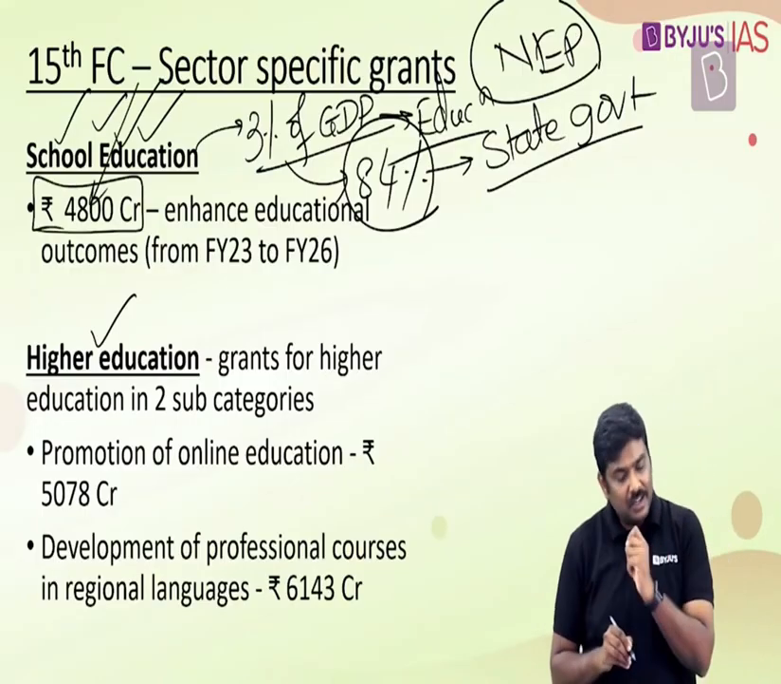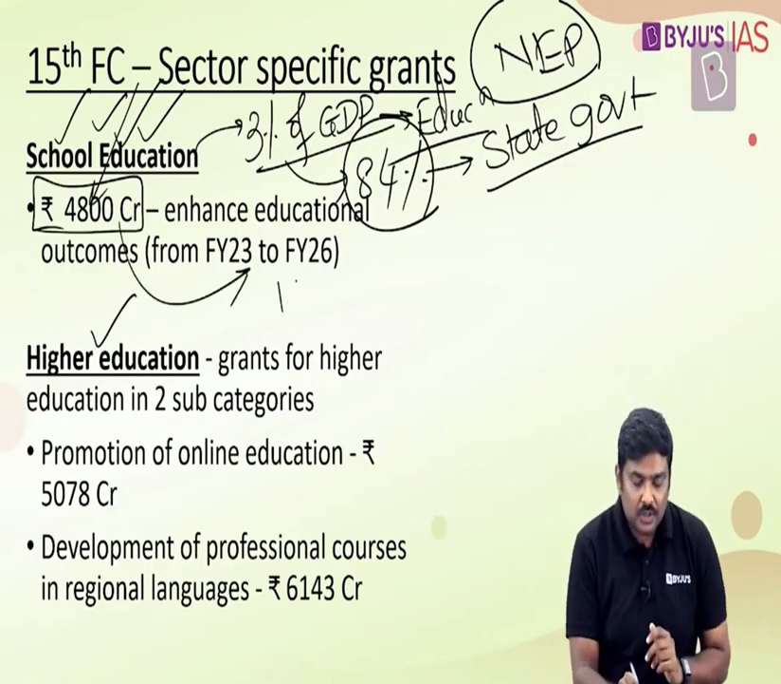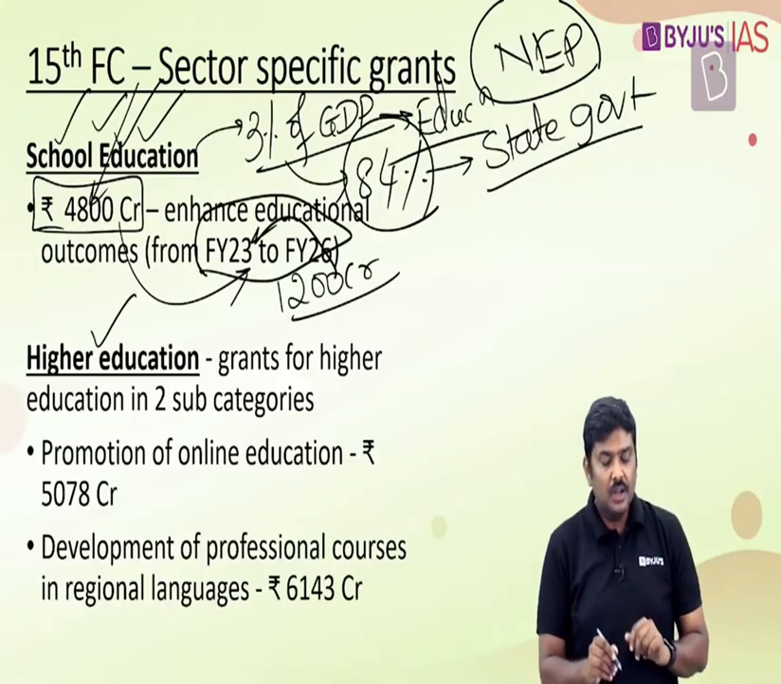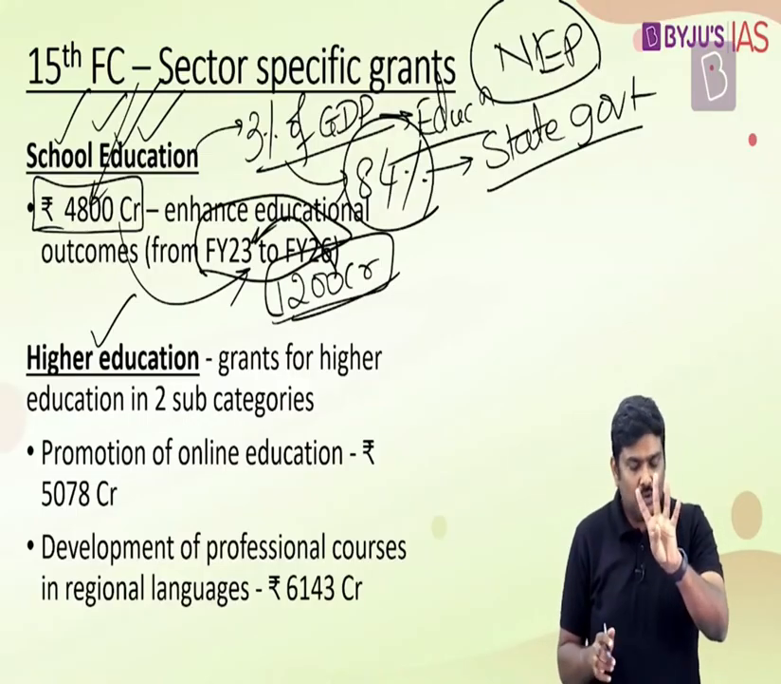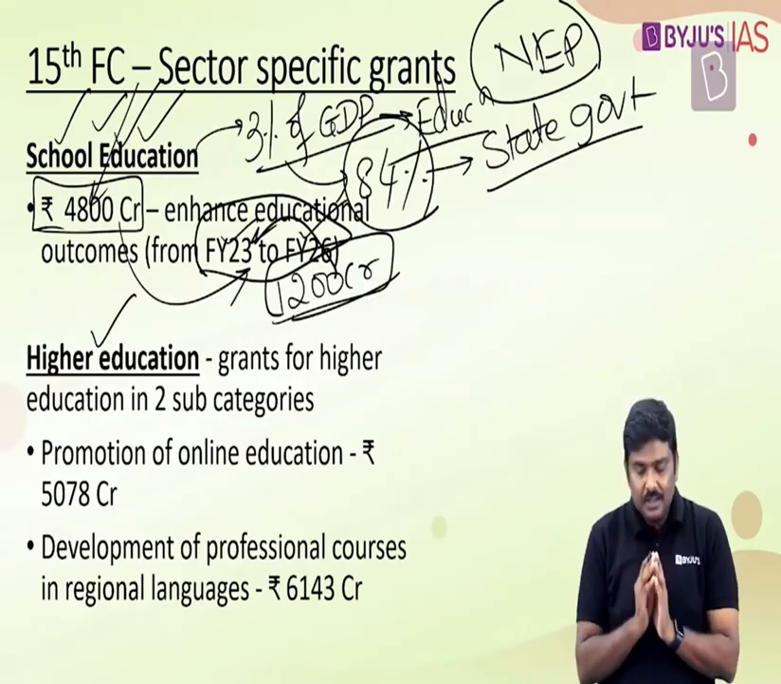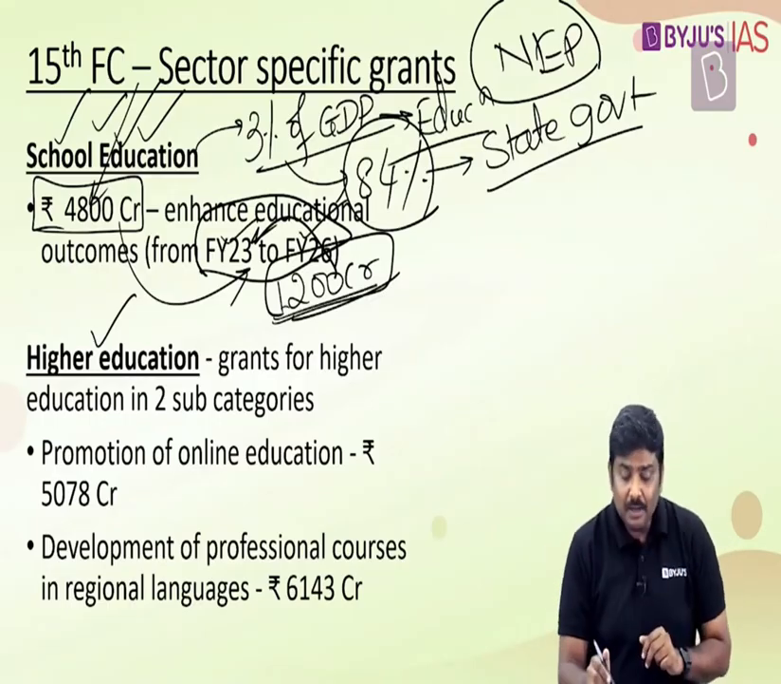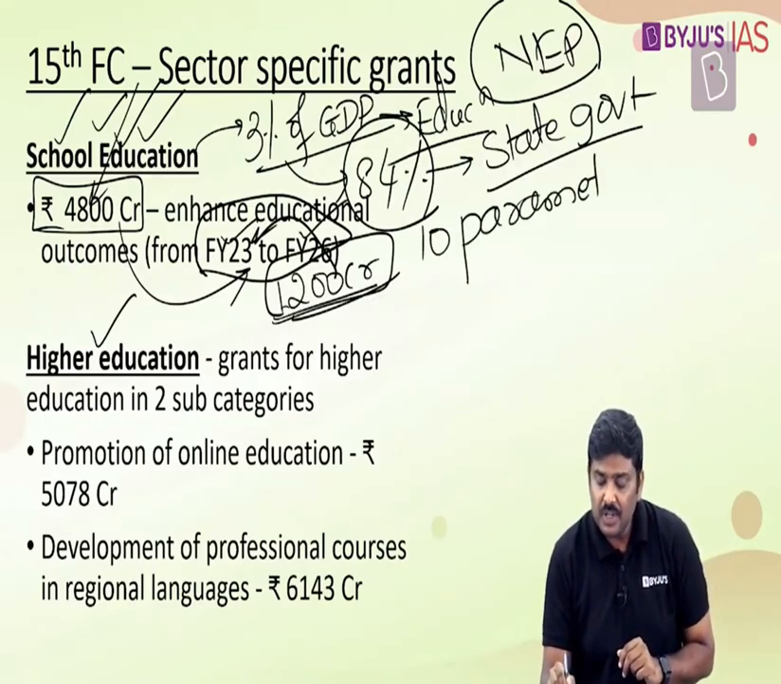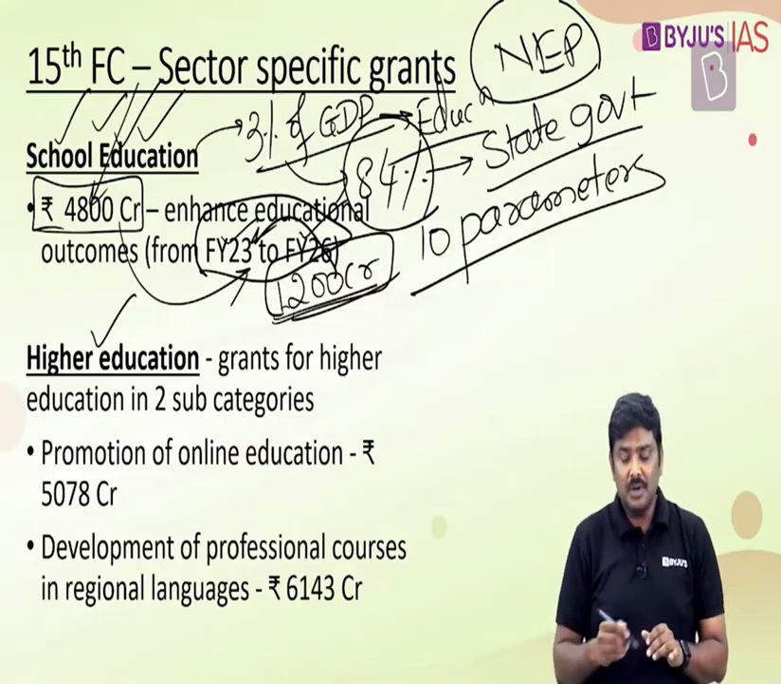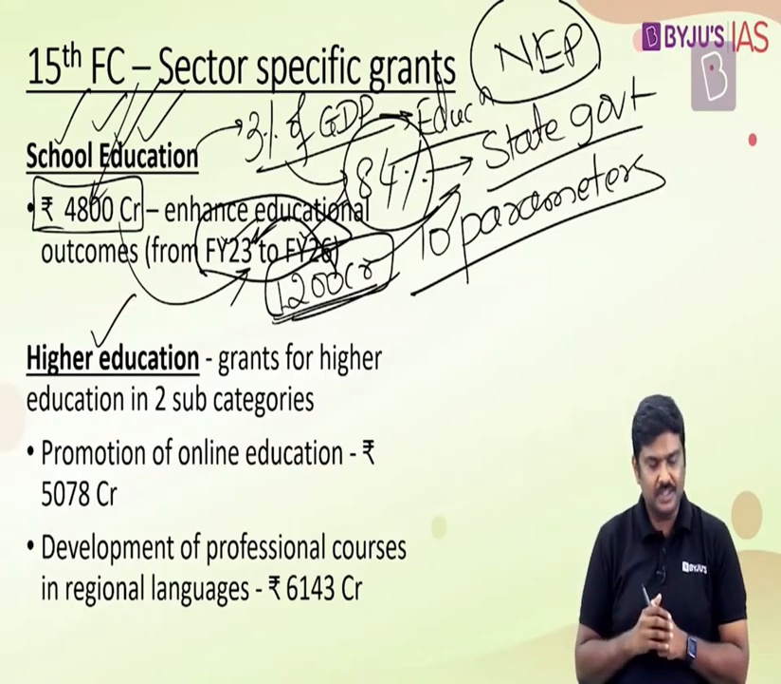Now, with respect to school education, the 15th Finance Commission has recommended 4,800 crore rupees. And this will be provided in installments of 1,200 crore rupees every year for the duration of 4 years. Okay? 1,200 crore rupees annually like this for a duration of 4 years, between 23 and 26. But understand this, these 1,200 crore rupees will just not be given like this. There are 10 parameters based on which the performance of individual states will be considered, and based on the performance of the states on these 10 parameters, the allocation or the incentives will be provided to the states.